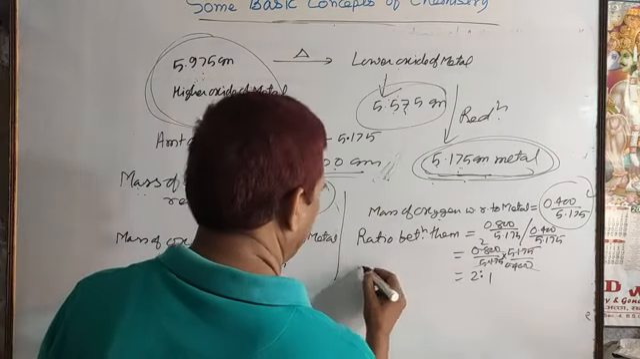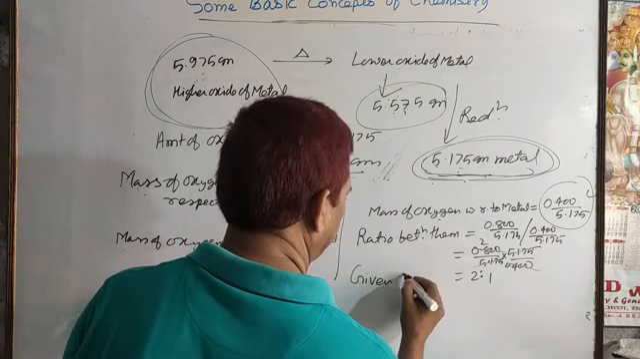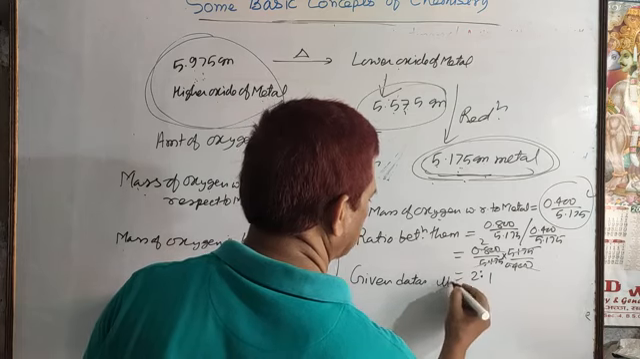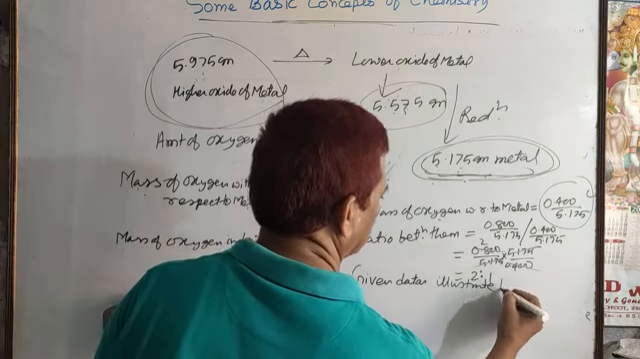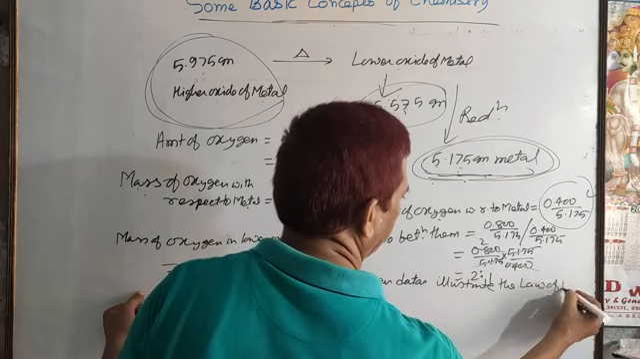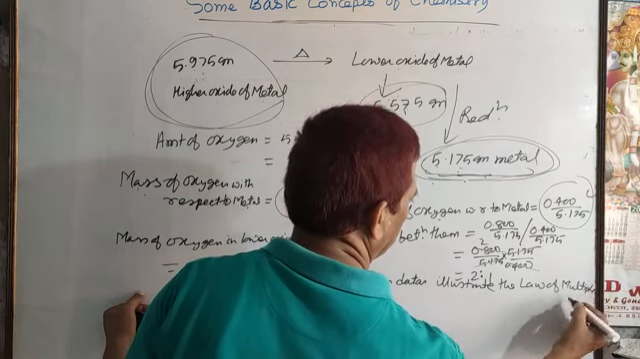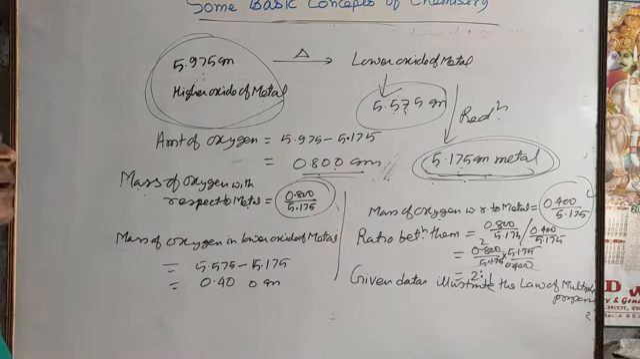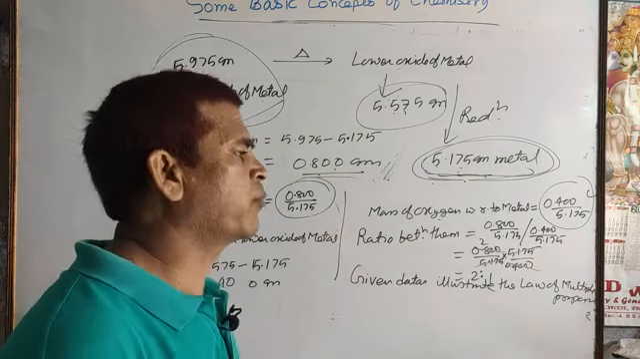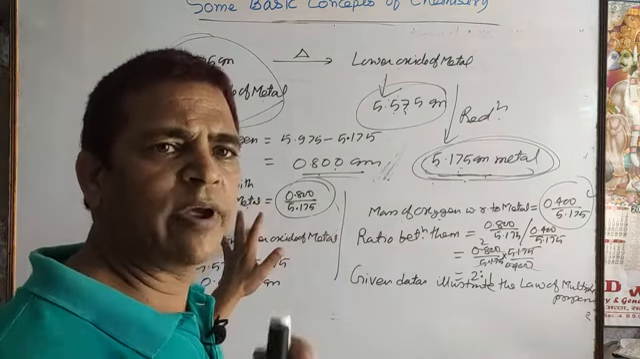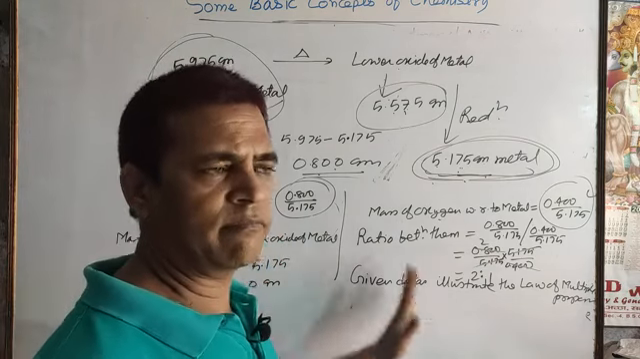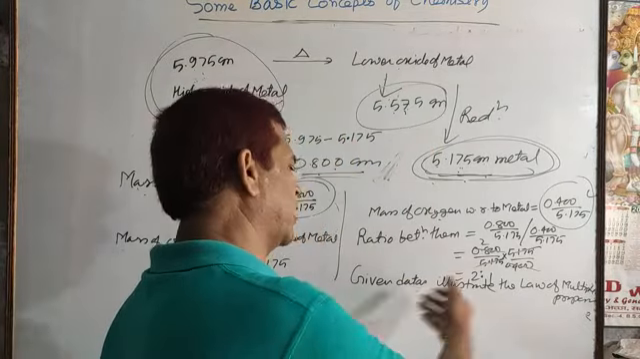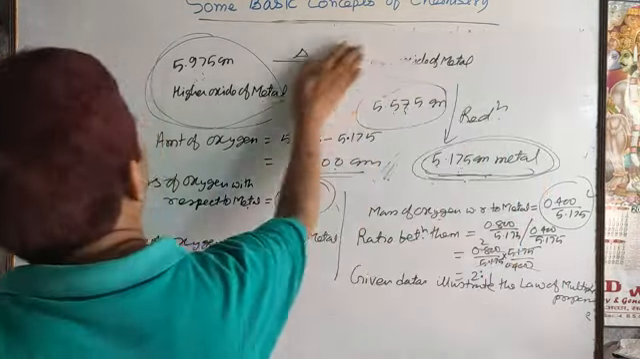At last we have to write: the given data illustrate the law of multiple proportion. In this way you have to find it. For the law of multiple proportion, find the weight of one element with respect to the second element, and finally find the ratio between them. If it comes out as a whole number ratio, then you say the given data are in agreement with the law of multiple proportion.